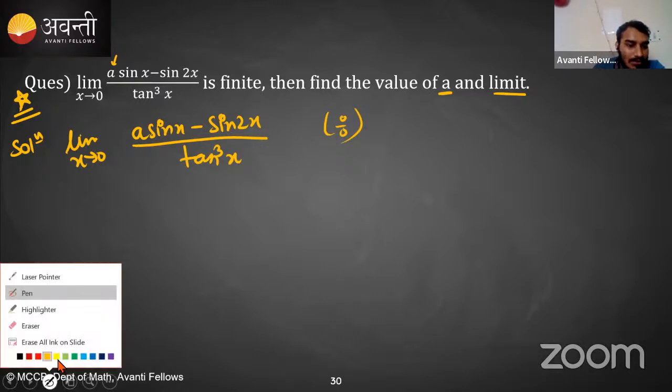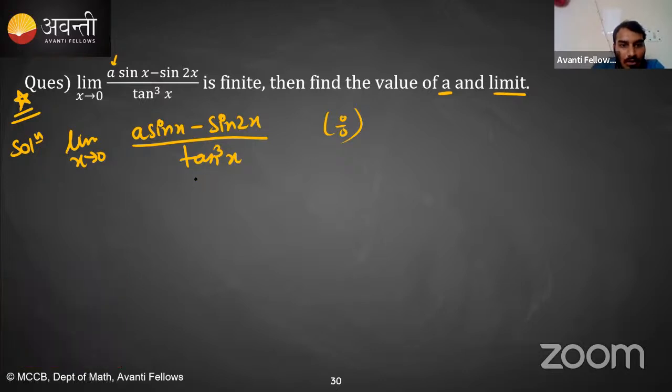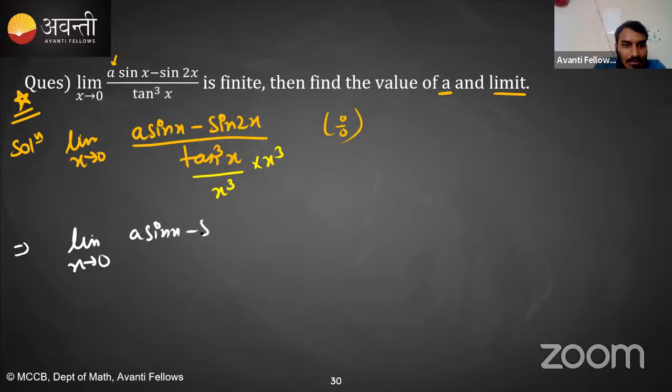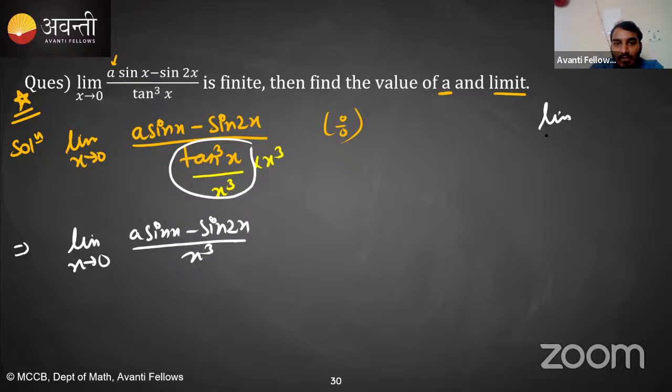So I am dividing by x cube and multiplying by x cube. This will become limit x tending towards 0, (a sin x minus sin 2x) upon x cube, times limit of (tan x upon x) whole cube. What is limit x tending towards 0 of tan x upon x?